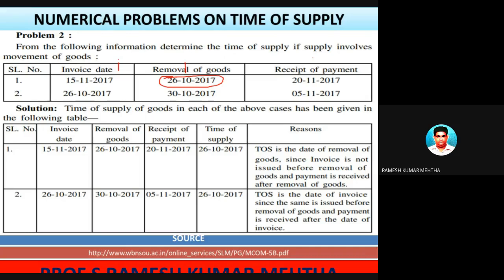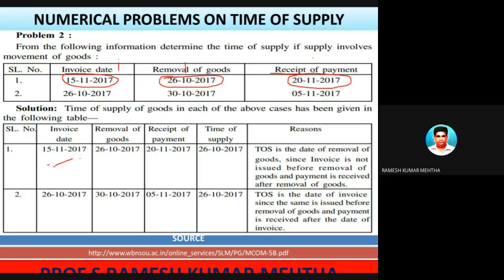This is a wrong thing he has done, and he has prepared it almost 19 days after the date of removal of goods. So this is number one. Number two, when did he receive the payment? He received the payment on 20/11/2017.